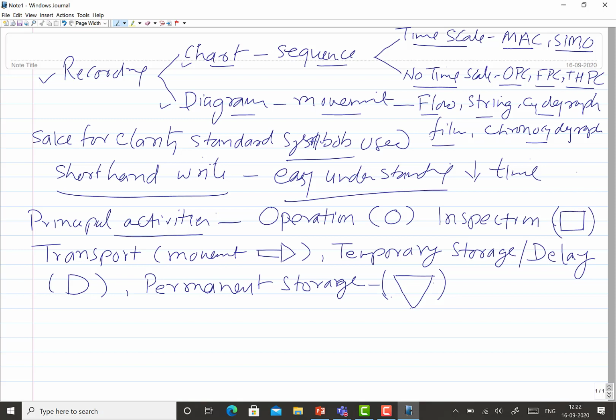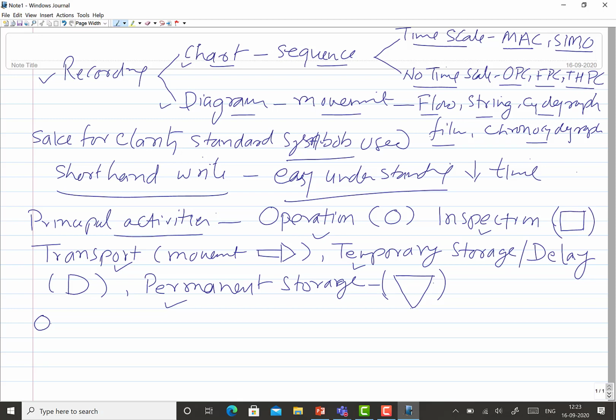So regarding the definition and meaning of these symbols and their significance in the method study, that is what I will talk about now. Any job or procedure is to be broken down into these 5 activities for analysis in connection with the method study, and that is why it is important that we clearly understand the significance and meaning of these.